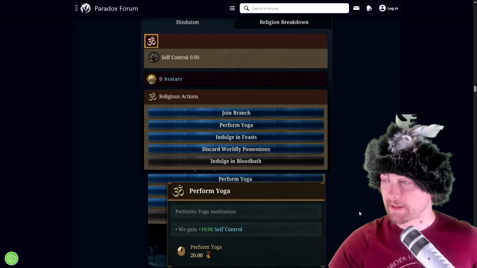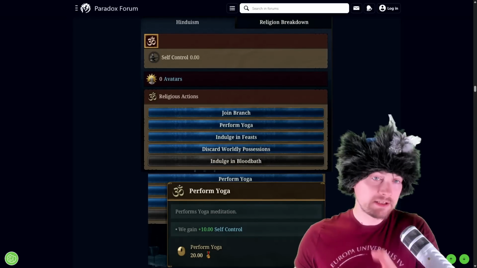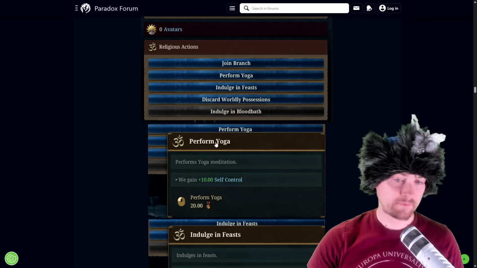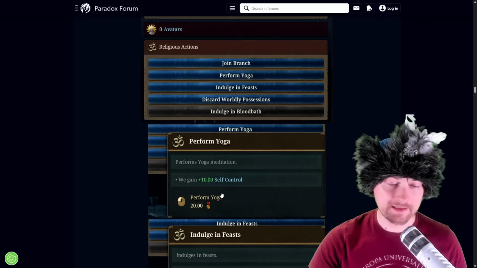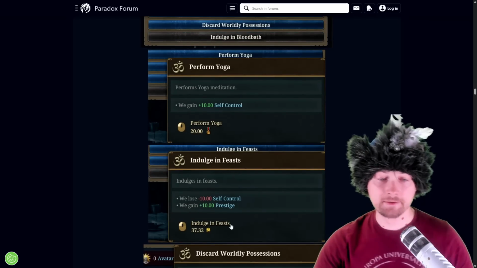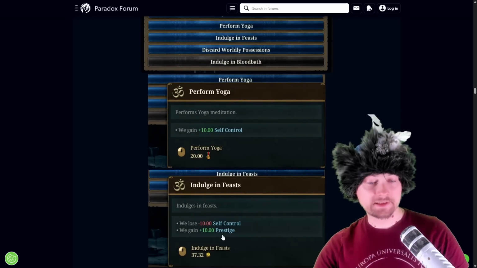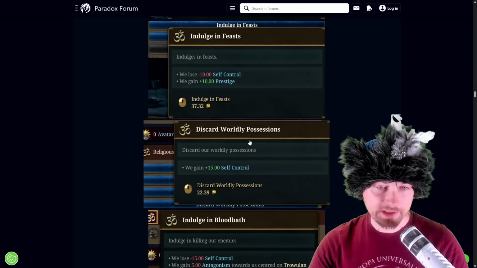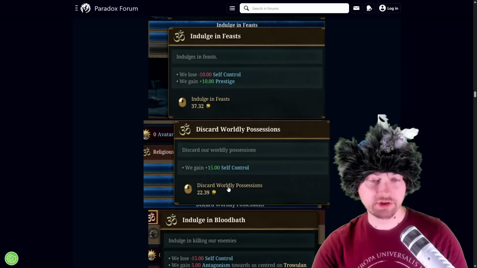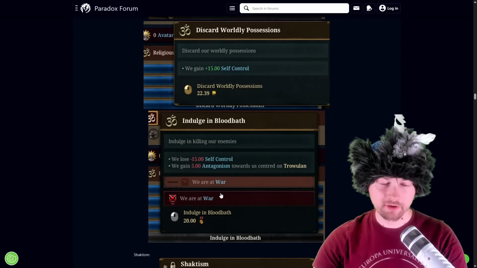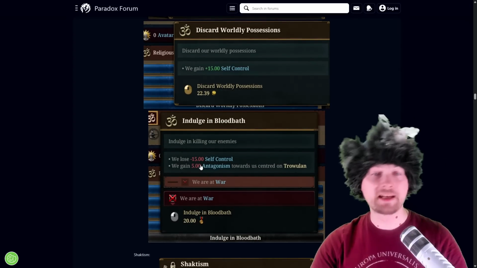Then we've got all of these buttons that we can use to increase or decrease our self-control. Perform yoga costs prestige and gives 10 self-control, indulge in fests costs us money, gives us prestige but takes self-control, while discard worldly possessions gives us self-control in exchange for money. And then finally indulge in bloodbath, which is during a war, costs prestige but also takes a lot of the control.